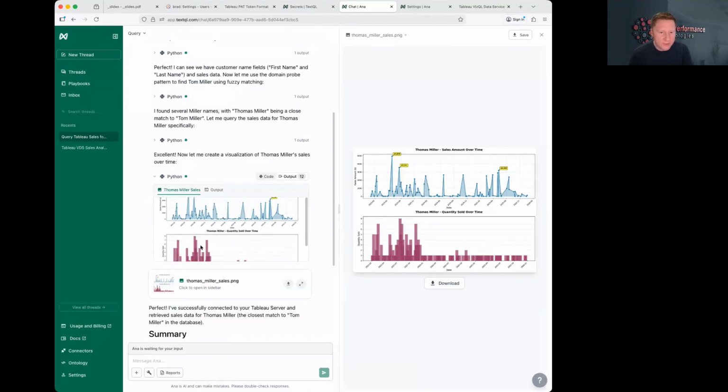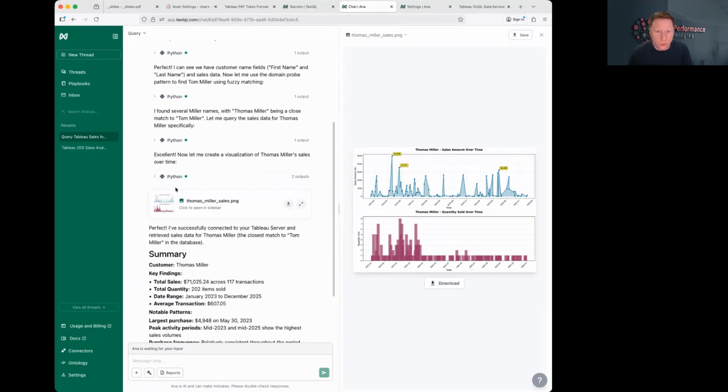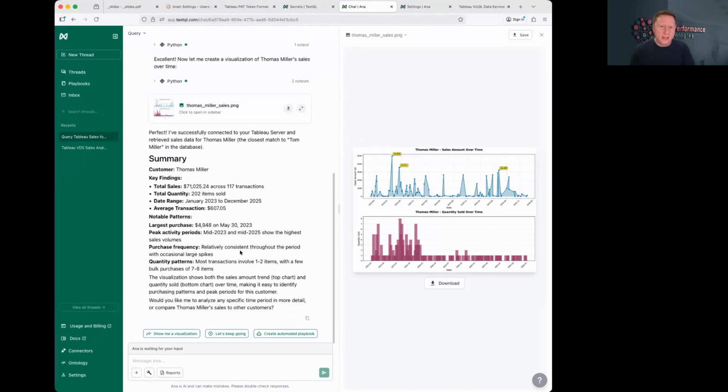So it did create this visualization here using Python code, some matplotlib. And of course, we could give it different guidance on color schemes or pre-made snippets to use. And it pulled all of the relevant info together and then built this summary table. So we have this 71,000 in sales across 117 transactions. We've got a nice chart that shows this, all using the VDS API directly, just by programming the APIs.